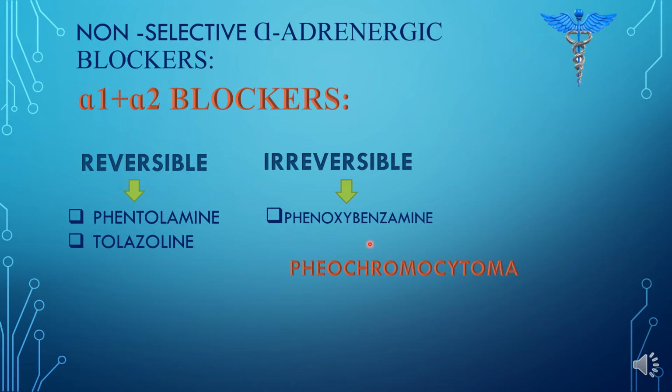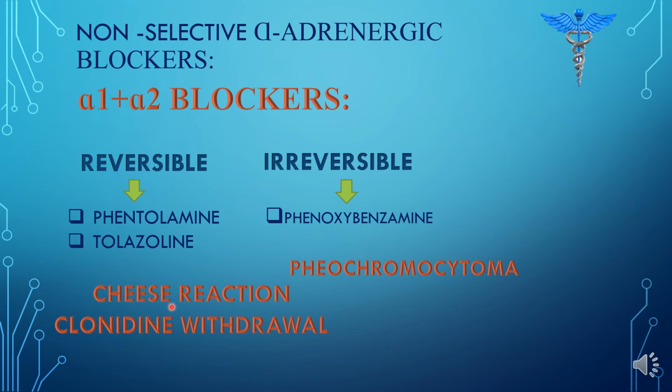While if the person's BP rises suddenly due to sudden stimulation of something, then the drug of choice will be phentolamine and tolazoline. Here I am going to discuss two conditions. One is cheese reaction and the other is clonidine withdrawal. In both these cases, the drug of choice is phentolamine and tolazoline.